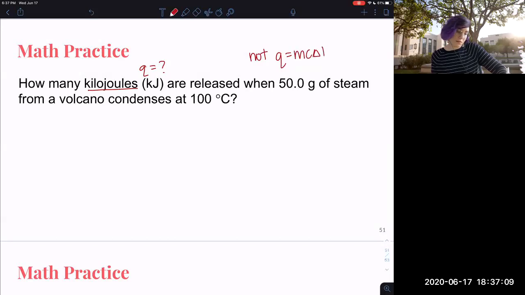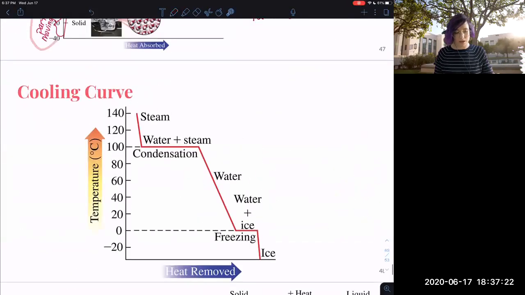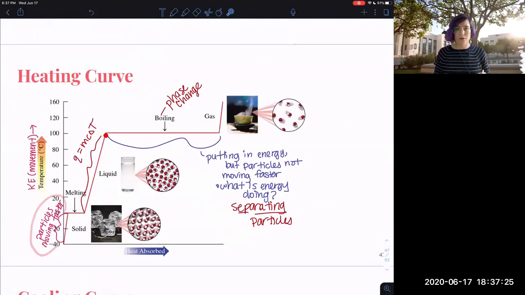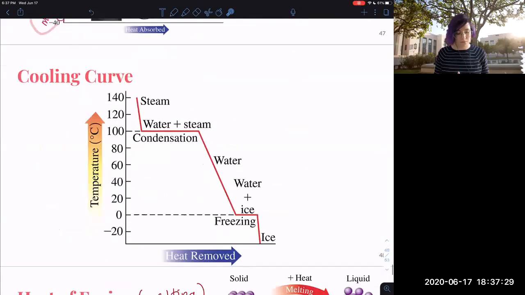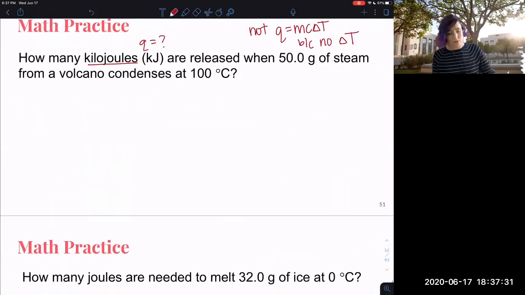Why not? Because there's no change in temperature here. They give me a temperature, but if you read it carefully, it wouldn't change the temperature, just at 100. So what is it asking me about? It's saying, hey, you're here at 100. How much energy do you need to put in for this amount of water? So if I have 50 grams of steam and it's condensing, am I going to be using vaporization or fusion?